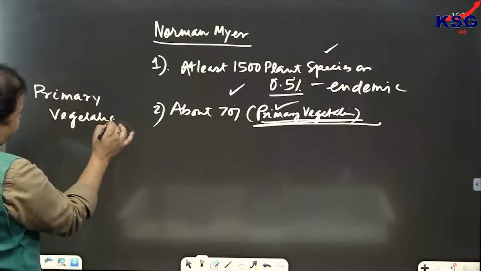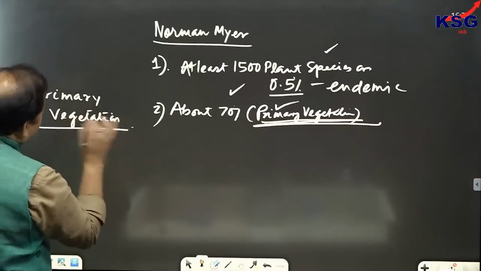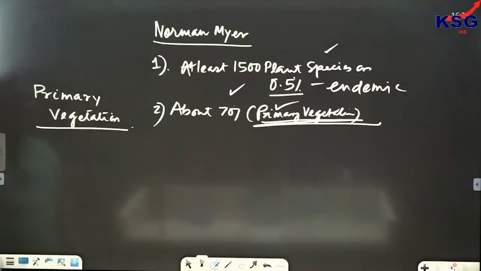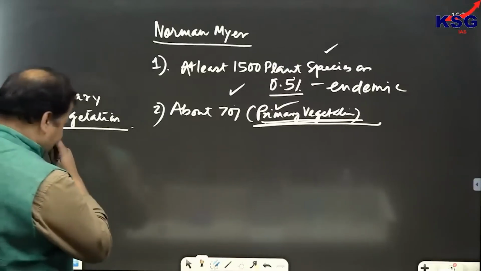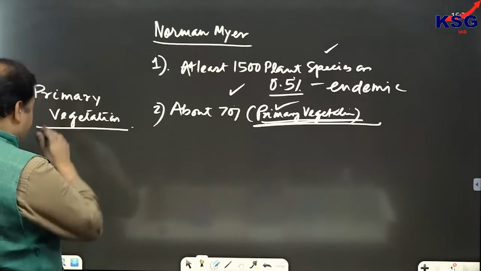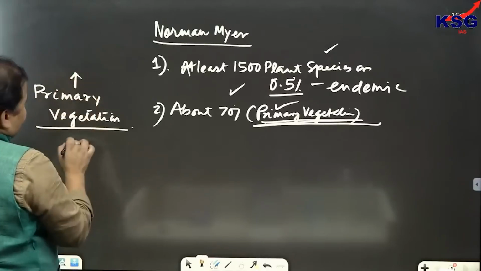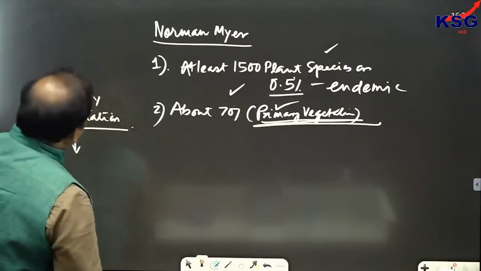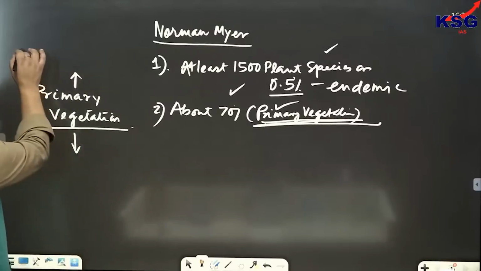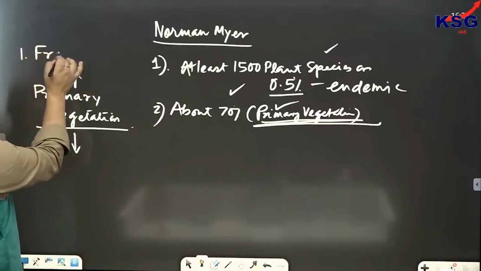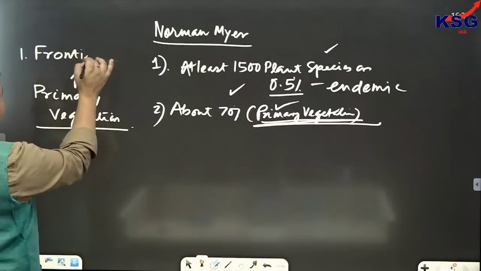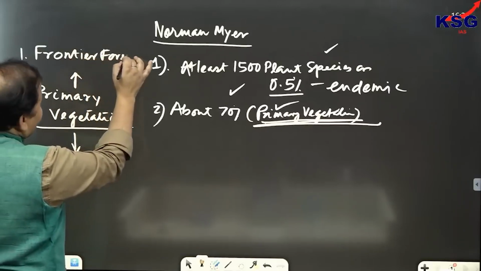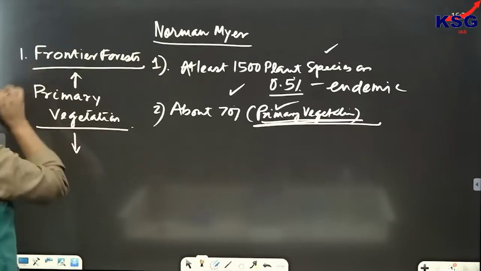And as far as primary vegetation is concerned, there are two concepts of environment based on this. The first concept is what is called frontier forest. Frontier forest means that this is the original forest of the planet Earth.